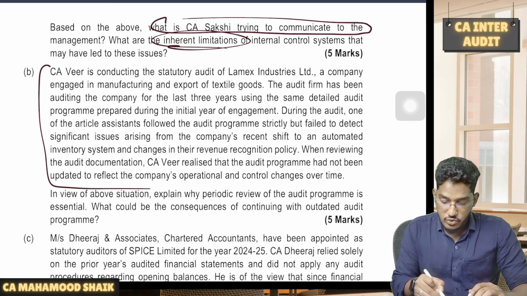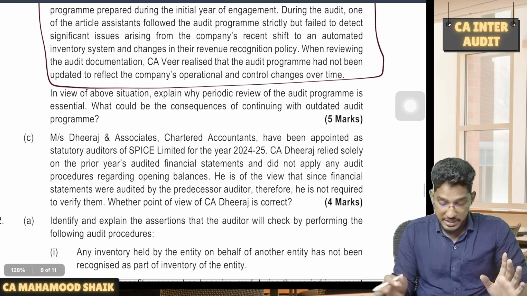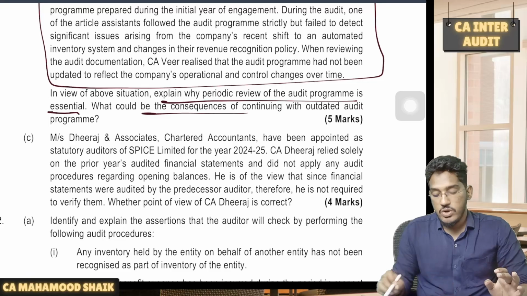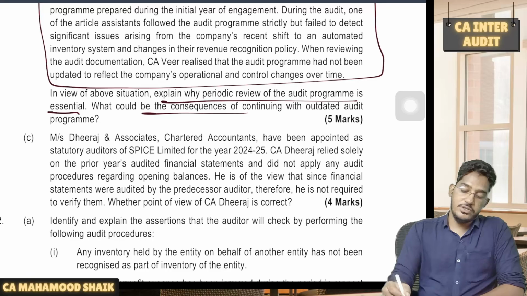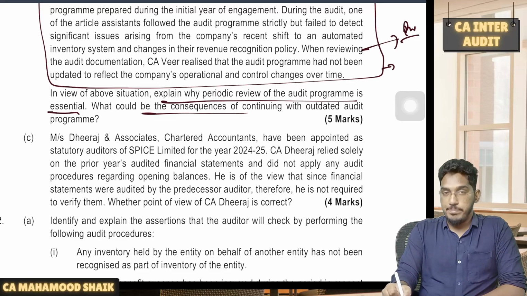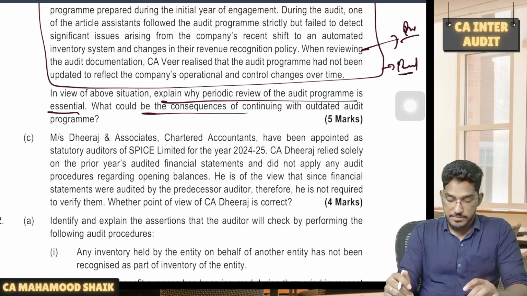See, here also they have given so much of information. But finally, if I read the last paragraph, the answer will become pretty straightforward. Explain why periodical review of the audit program is essential. What could be the consequences of continuing with the outdated audit program? So this is a question from Audit Strategy, Planning and Program. So if you go to the audit program related discussion, you will have a paragraph, periodical review of audit program. That's what you are required to write here.